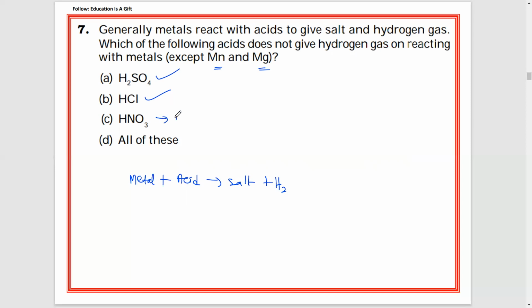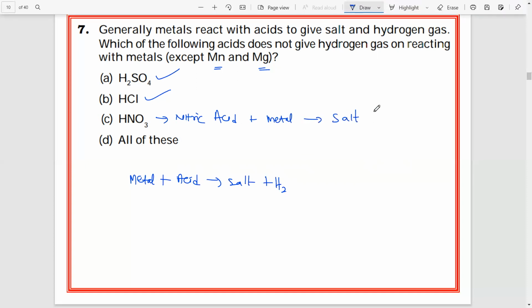If you observe HNO3, that is nitric acid, nitric acid cannot produce hydrogen gas when reacting with metal. You can observe the same equation in your textbook also. When metal reacts with nitric acid, it will produce salt, and instead of hydrogen gas, it will produce water, H2O. Why? Because nitric acid is a very strong oxidizing agent. Because of that oxidizing agent, the oxygen produced will react with hydrogen gas. So oxygen and hydrogen both mix together to form water. Right, so the answer is C, HNO3.